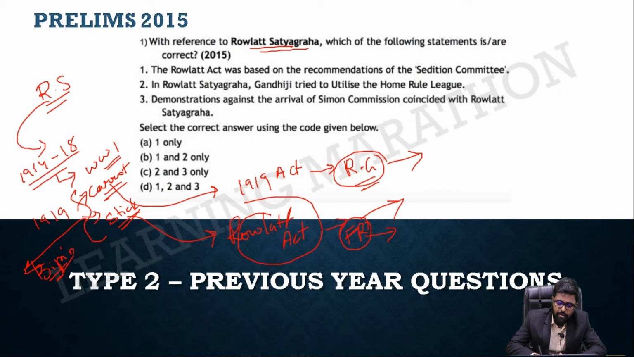So this is the Rowlatt Act. The Rowlatt Act is nothing but a preventive detention for preventing any particular crime from happening. The British government can arrest anyone without presenting him before any court for that matter. So this is the Rowlatt Act.